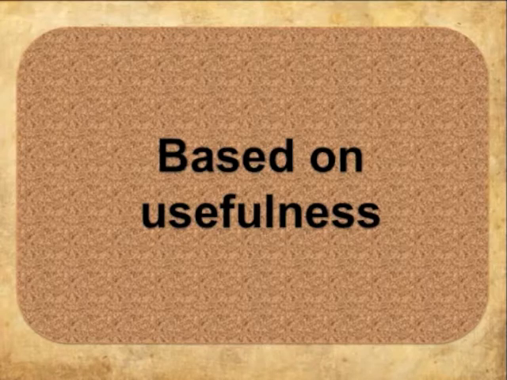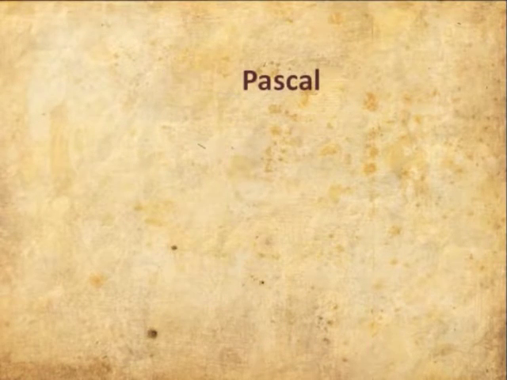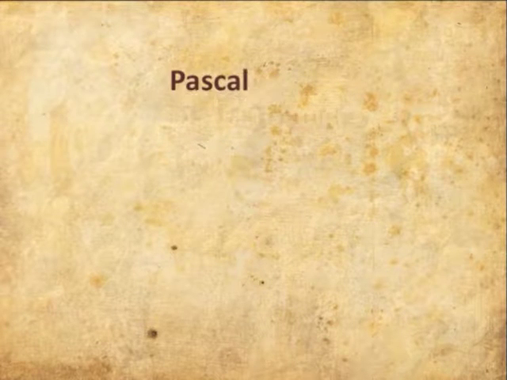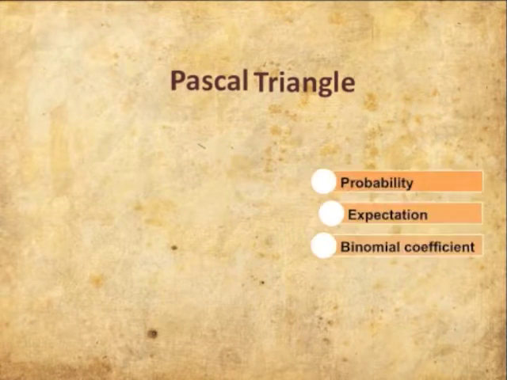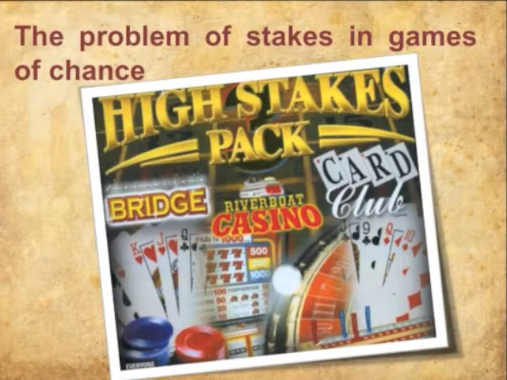As we know, Pascal was not the inventor of the arithmetic triangle, but his name is forever linked with the triangle and given credit because of how he related and used it with probability, expectation, and exposition of the properties of binomial coefficients. Pascal also applied the arithmetic triangle to the problems of stakes in games of chance.